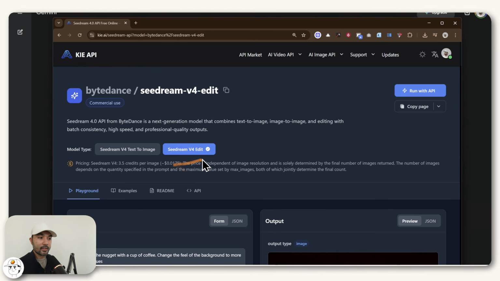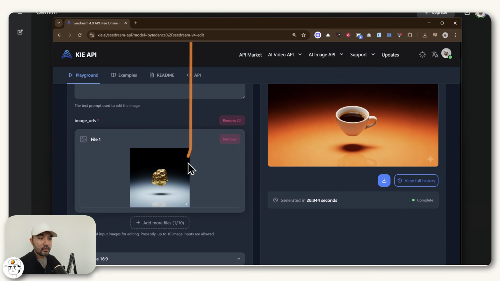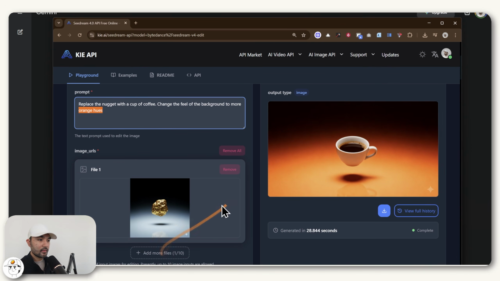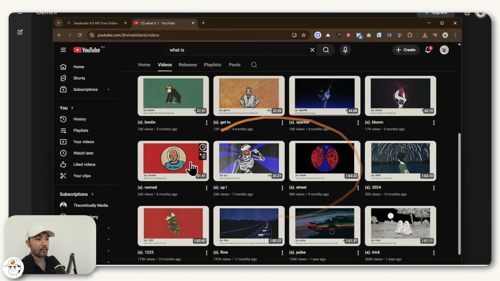And the other good thing about it is if you go to their edit model here, you can upload your reference image and just dictate what elements you want replaced there. So if you're creating this for a YouTube channel, for example, then this is an easy way for you to get consistency across your images and thumbnails. So if you take a look at this channel, you can see that that is partially what they're doing.